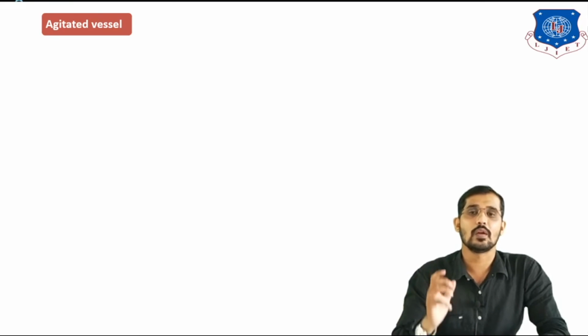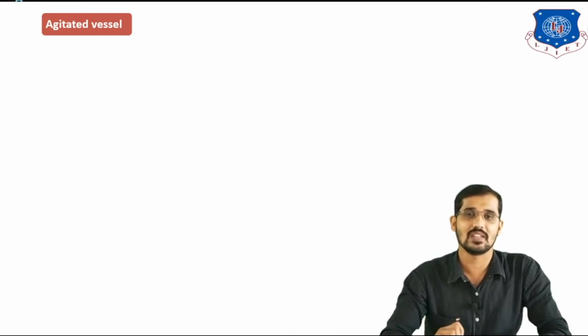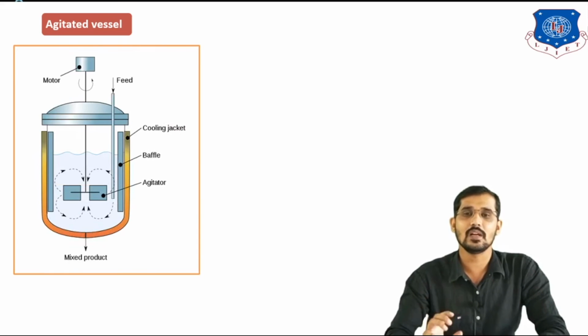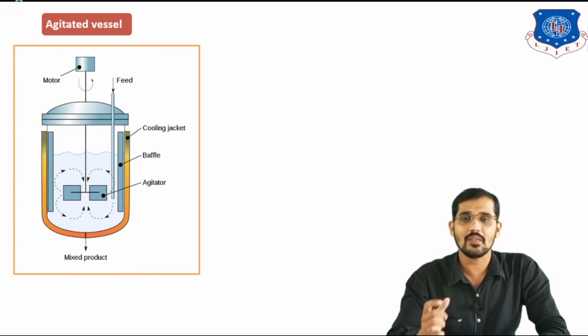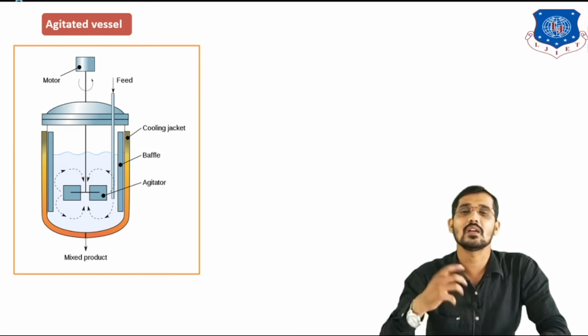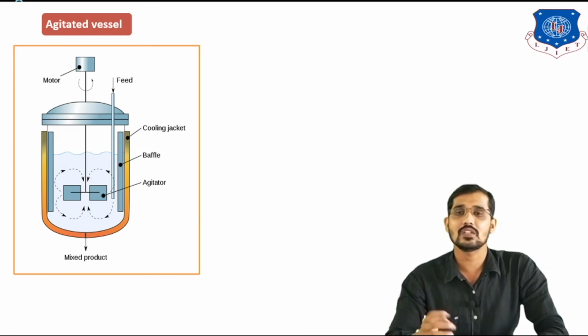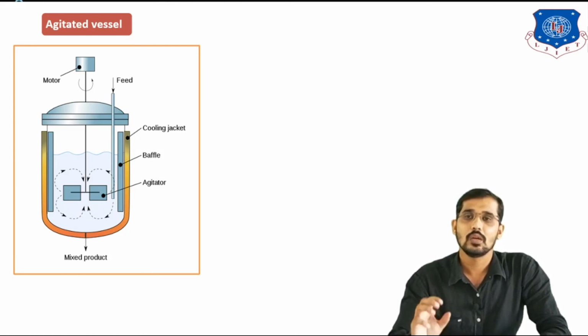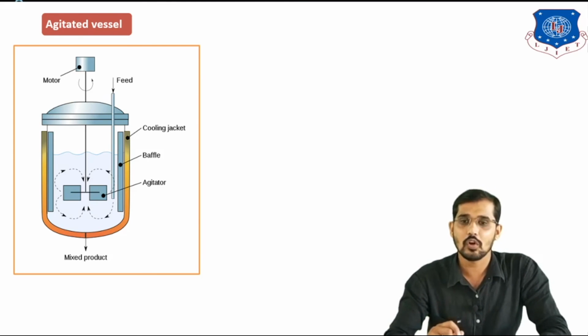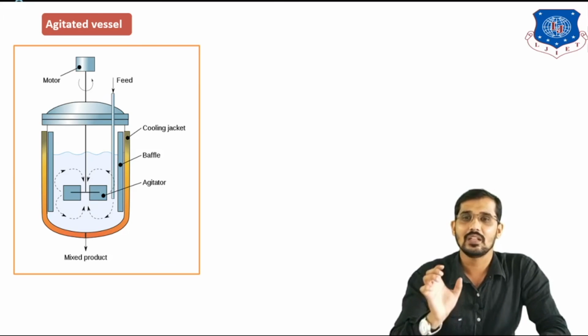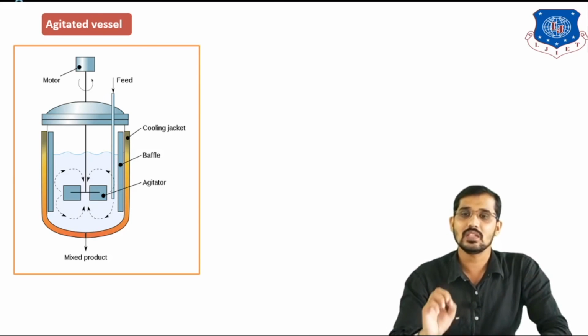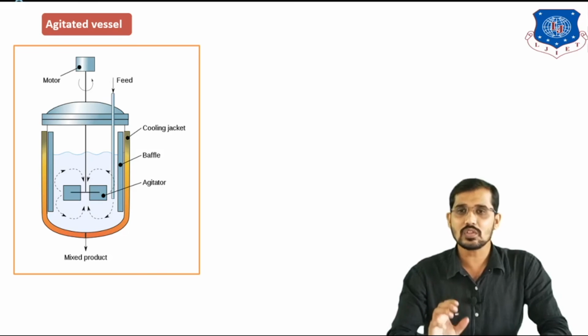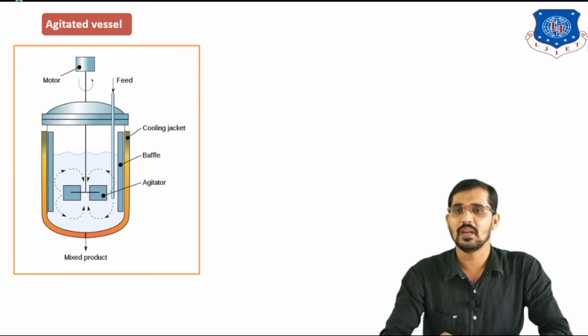Now the next example, for gas dispersed equipment, is the agitated vessel. In this figure we have a vessel with a paddle type agitator to increase the rate of mass transfer. It also has baffles to increase the turbulence, which also increases the rate of mass transfer. There is a motor to drive the speed of the agitator, and a cooling jacket to maintain the temperature of the system. So this is the agitated vessel, used as gas dispersed equipment, where gas disperses through the liquid media.